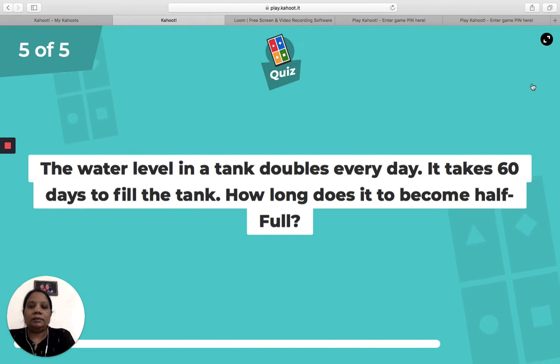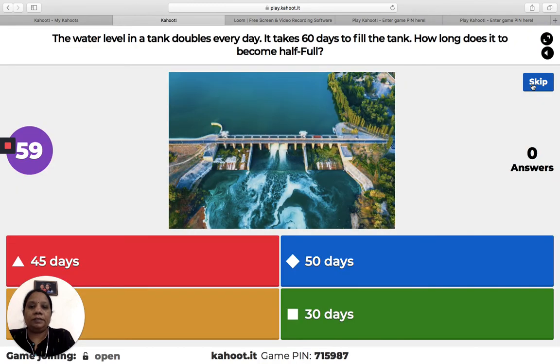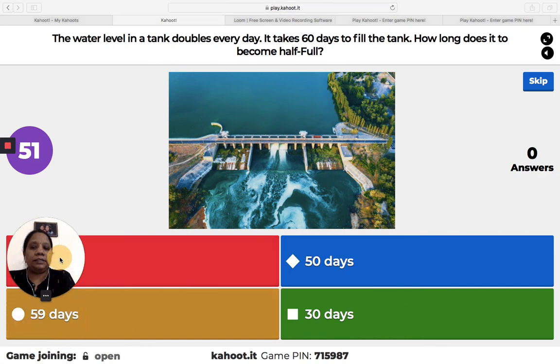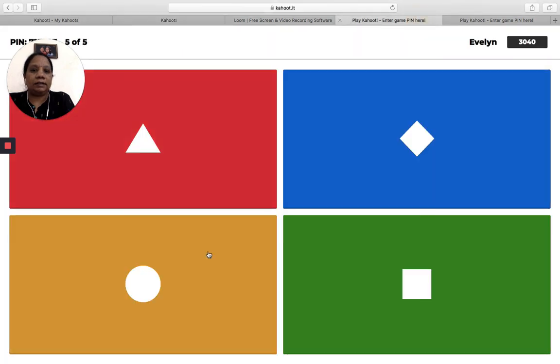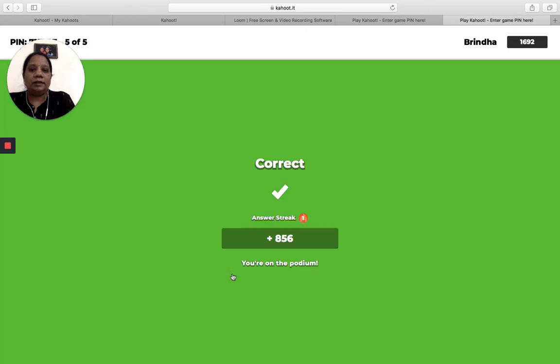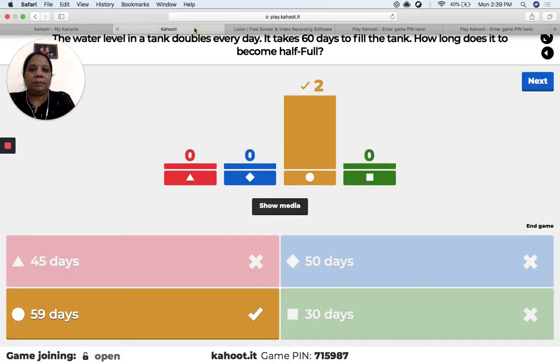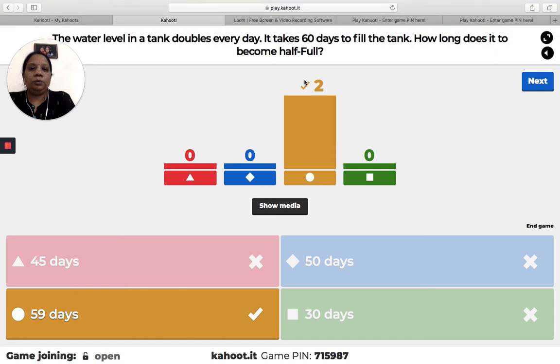And this is the teacher's view of the puzzle. I've also put an image to the question, and the four options are added here. You can see the four options are 45 days, 59 days, 50 days, and let me just quickly go into the student's option and select the answer. Now coming back to teachers, two students have answered and both of them have answered correctly.